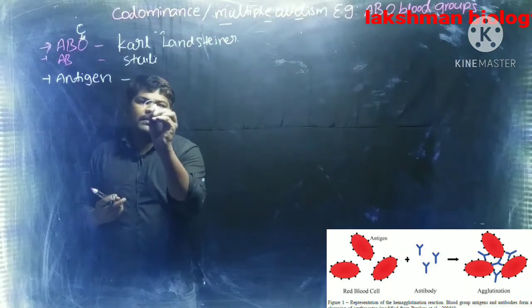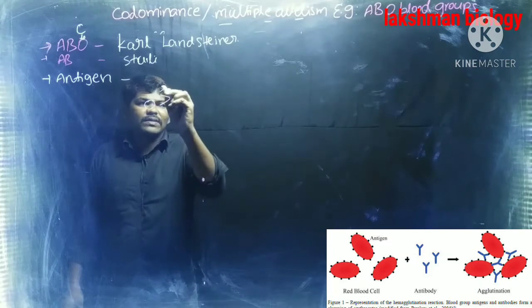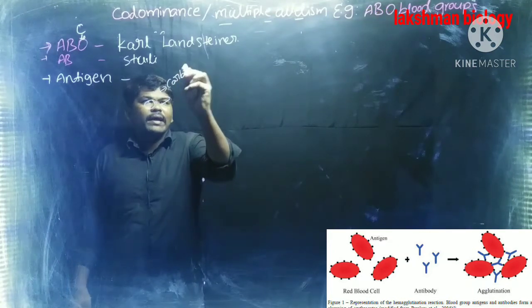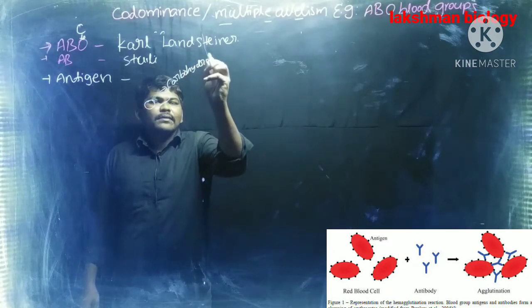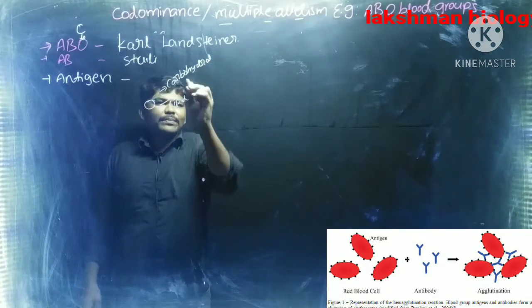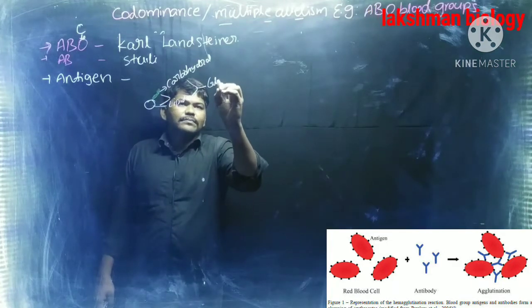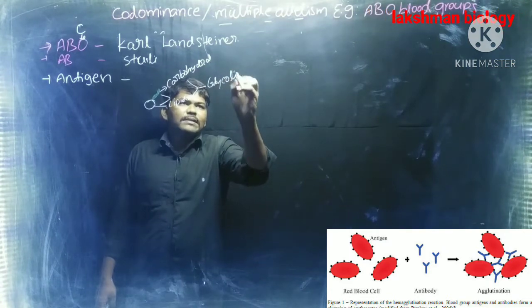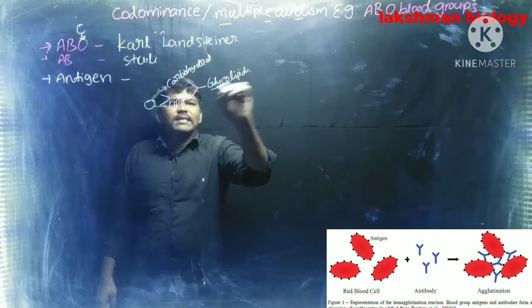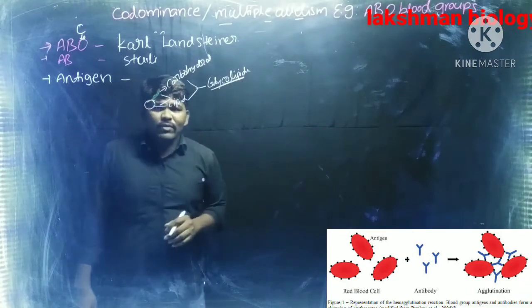This one is a lipid. When a carbohydrate and a lipid combine together, that is called a glycolipid. Hence you can say the antigen for ABO blood groups is one type of glycolipid.